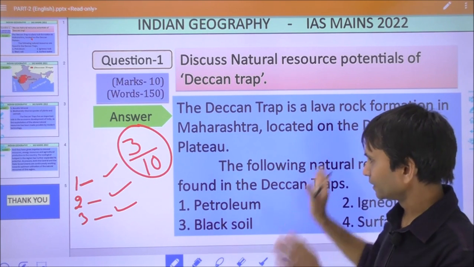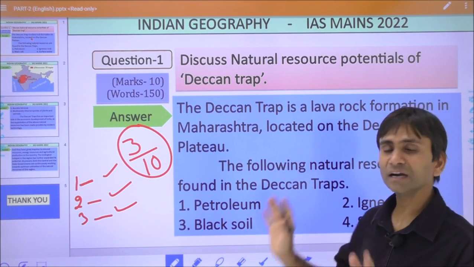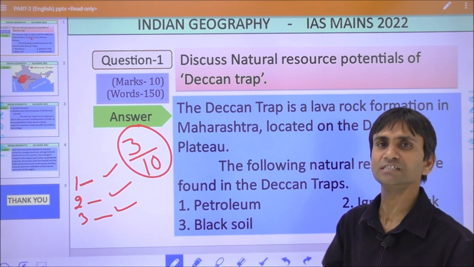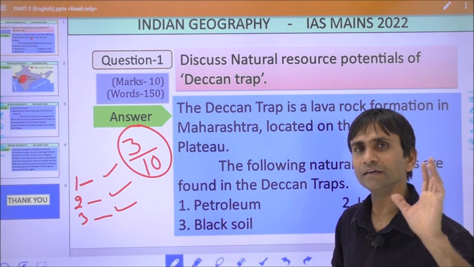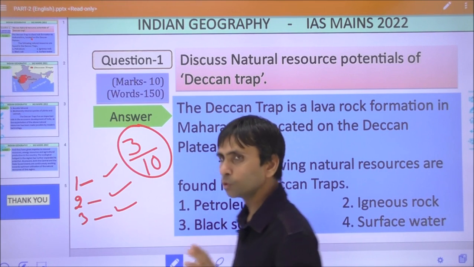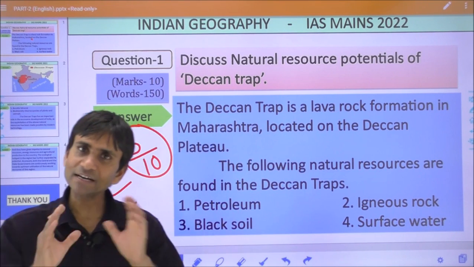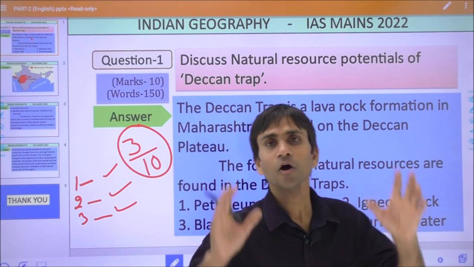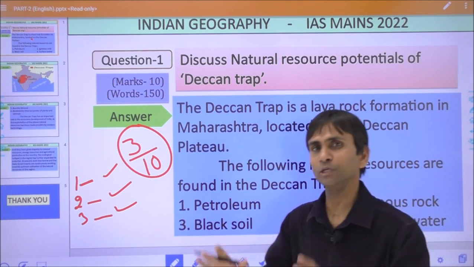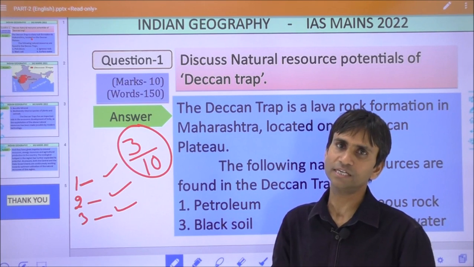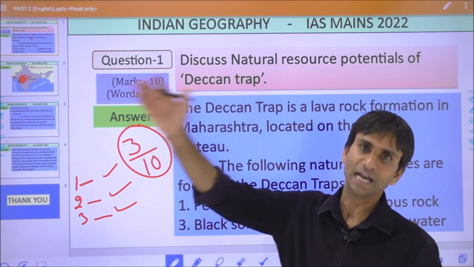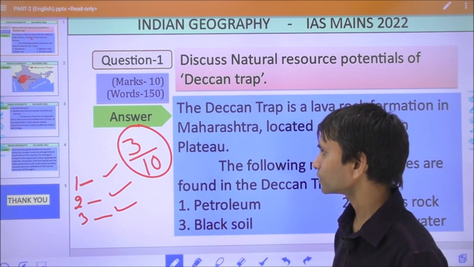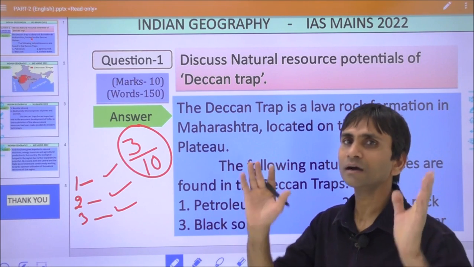Okay, so then definitely the Deccan Trap has great or infinite potentiality, but we have to exploit this region and we have to make the optimum or maximum utilization of the natural resources. Definitely at that time we may ensure the entire development of the country.